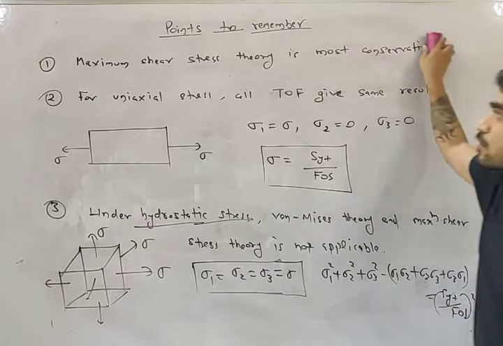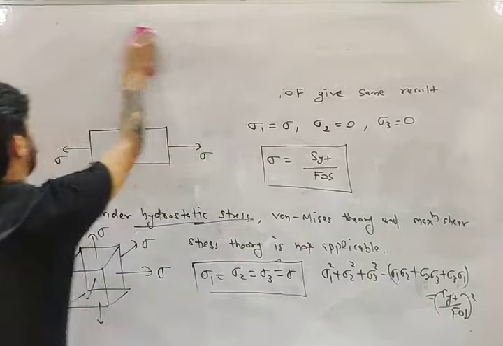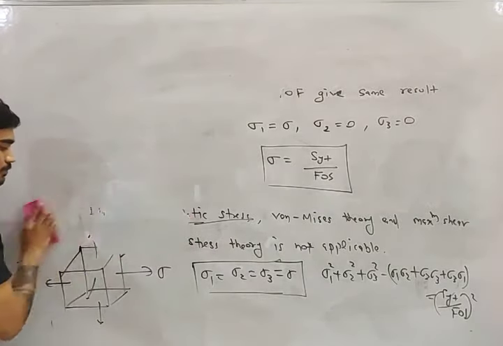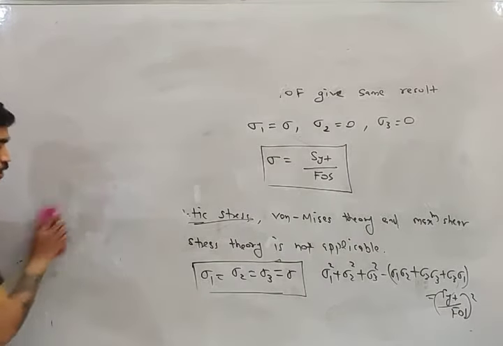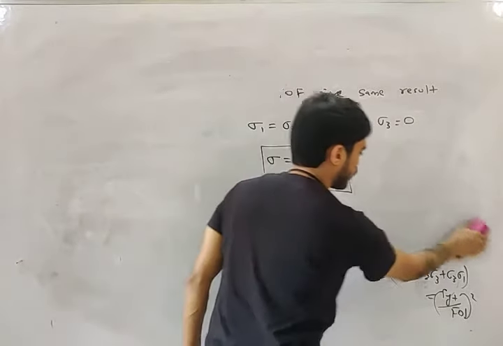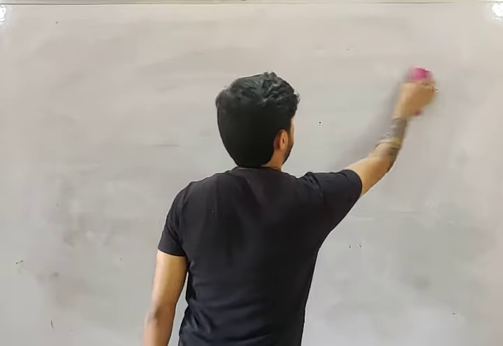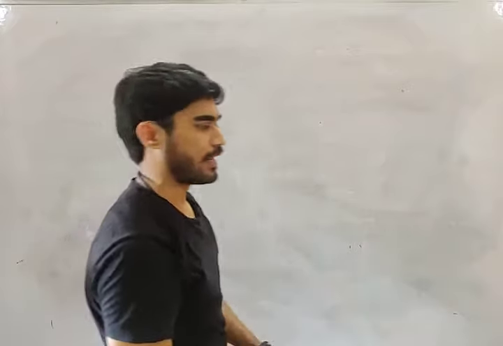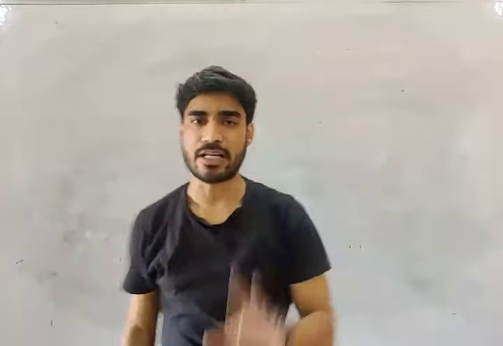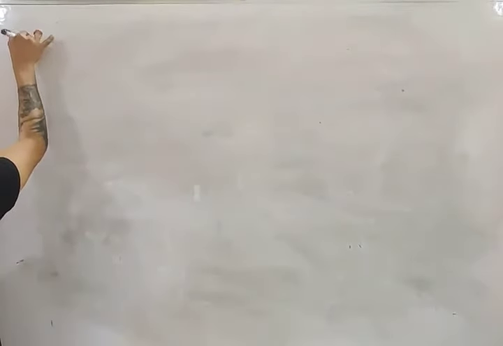Okay, all right, my friends. So these were important concepts related to theories of failure. Now, my friend, we need to solve some numericals based on theories of failure. I will try to solve different types of numericals. The first type is the most important, because you will see most numericals on theory of failure like this. So let's solve this.